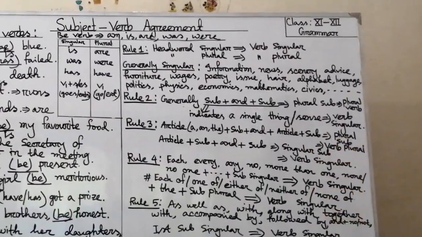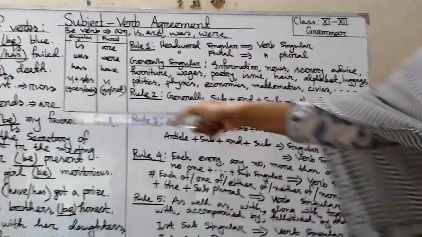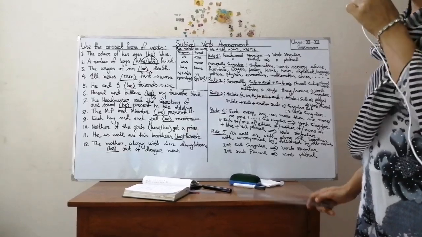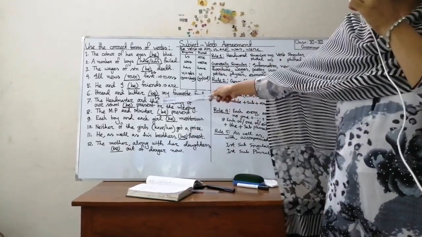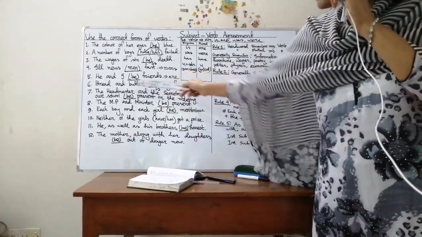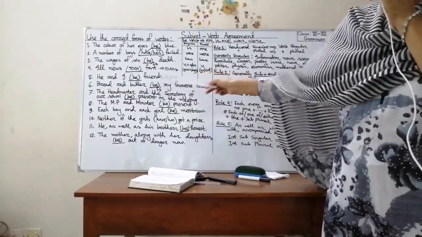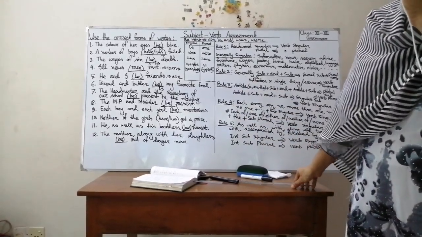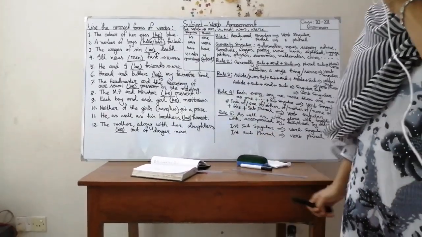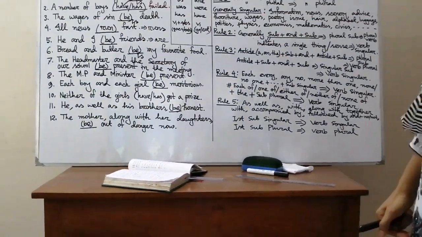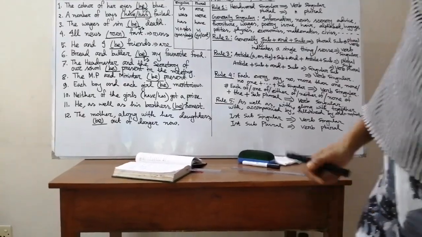So we will use here a plural verb. Then sentence number 7, what will be the answer here? There we see 2 different persons, the headmaster and the secretary, so we will use "are", not "is". Then what will be the right answer here, my dear students? Are. The headmaster and the secretary of our school are present in the meeting.